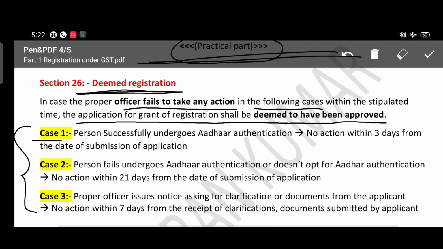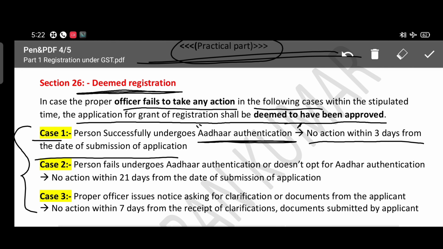Case 1. Person successfully undergoes Aadhaar authentication. The person has already opted for Aadhaar authentication and it has been done successfully, and no action is taken by the department within 3 days after submission of the application. Then it will be deemed that he will get the registration, and the GST portal will automatically accept the application and provide the GST registration to the taxpayer.